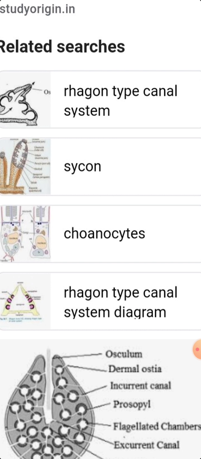In the current system here, see how the water is coming in from the dermal ostia. Here you see the sponge's canal system. The water current goes through the dermal ostium, incurrent canal, prosopyles, flagellated chambers, and apopyles,